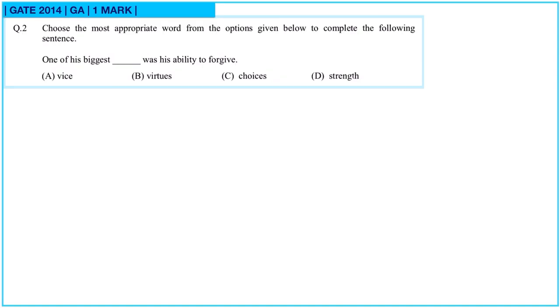Question 2. Choose the most appropriate word from the options given below to complete the following sentence. One of his greatest dash was his ability to forgive. So here virtues means righteousness. So option B is correct.